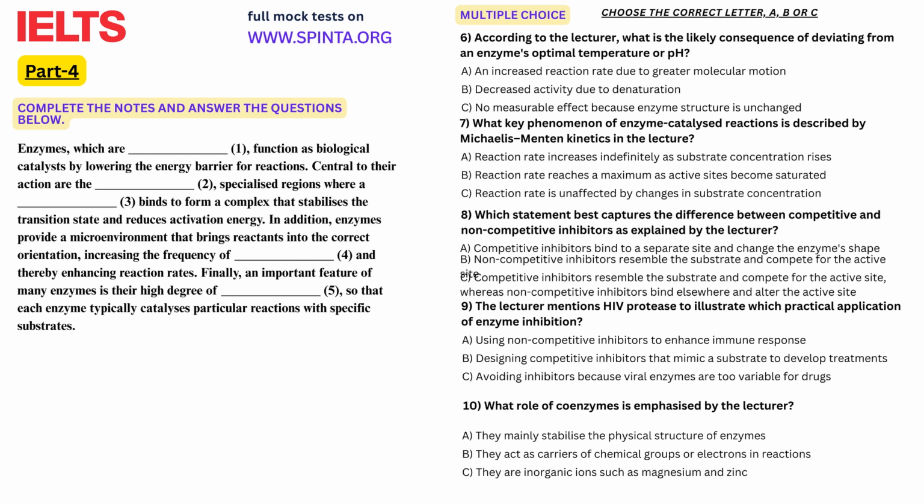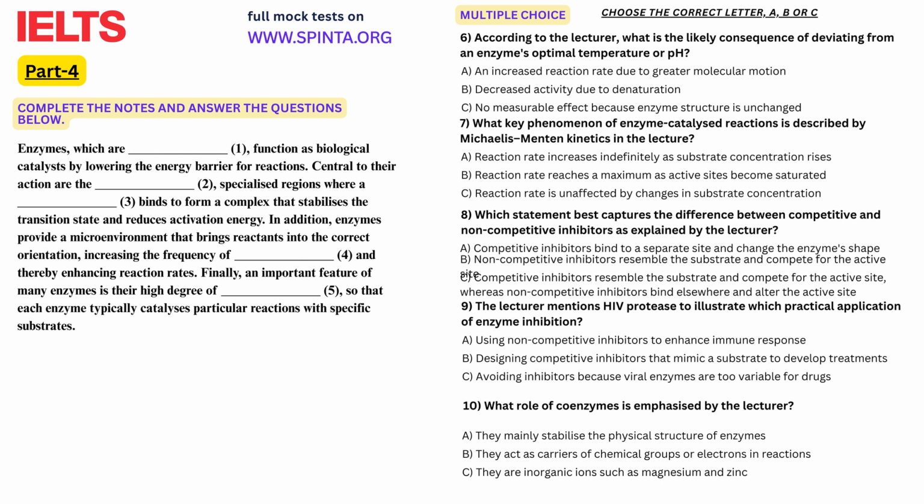Now, how does the binding of substrates at the active site enhance the rate of reaction? When a substrate binds to the active site, it forms an enzyme-substrate complex. This complex is essential because it stabilizes the transition state, the point at which bonds are breaking and forming, thereby reducing the activation energy. Additionally, enzymes can provide an environment that is conducive to the reaction. They might bring substrates closer together, ensuring that they are in the right orientation to react. This results in an increased frequency of effective collisions among reacting molecules.